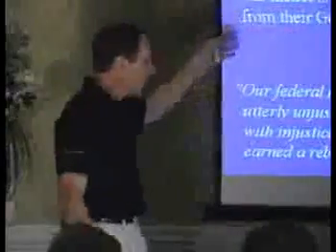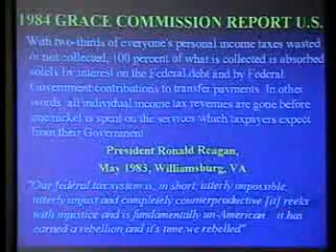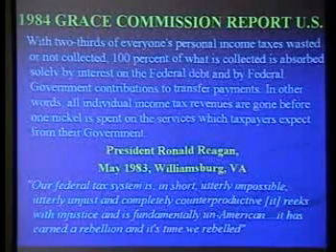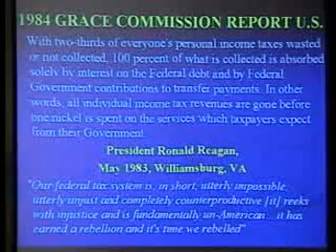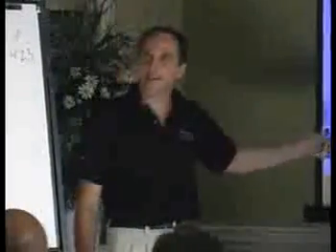Again, Ronald Reagan, some great quotes over the years when he was alive. He said, our federal tax system is, in short, utterly impossible, utterly unjust, and completely counterproductive. It reeks with injustice, and it's fundamentally un-American. It has earned a rebellion, and it's time we rebelled. And that's the president of a country. Who are they going to rebel against? The private bankers. So when we start seeing the real problems behind what income tax is, then we can start actually addressing it properly.